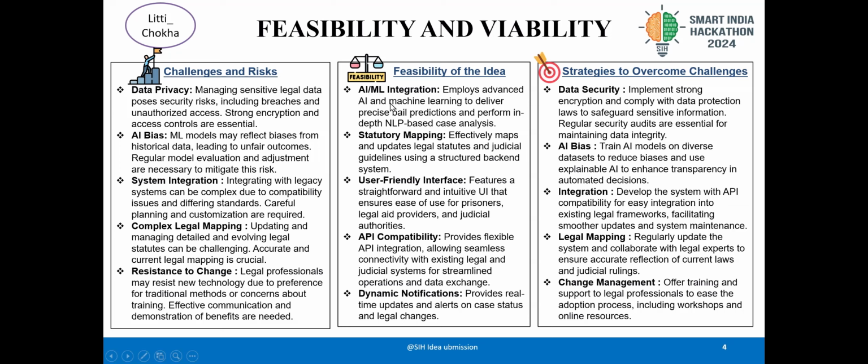Feasibility of the data and AI/ML integration. Basically, we have used three models for the users. First is the NLP model, then the generative AI model, then the RAG model. Statutory mapping maps and updates legal statutes, with a user-friendly interface.